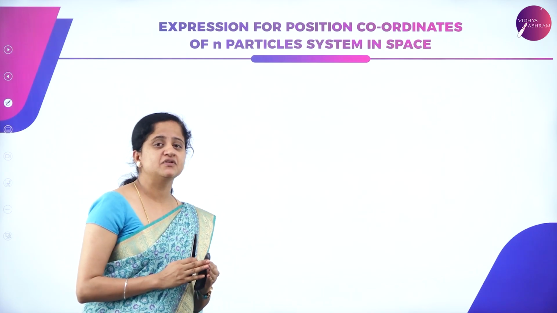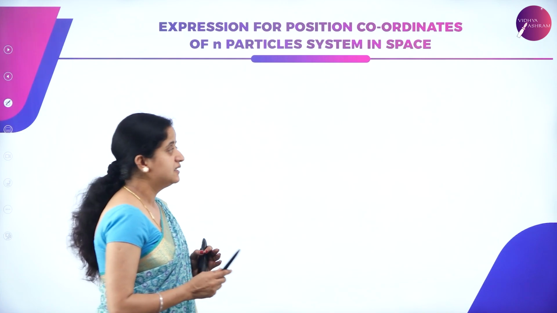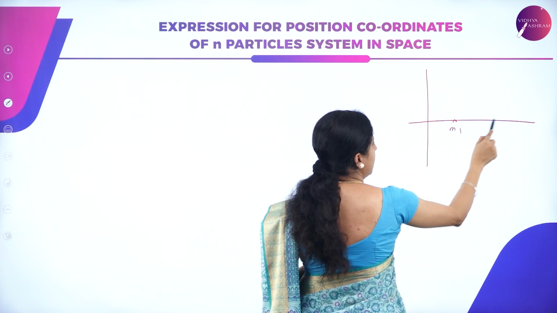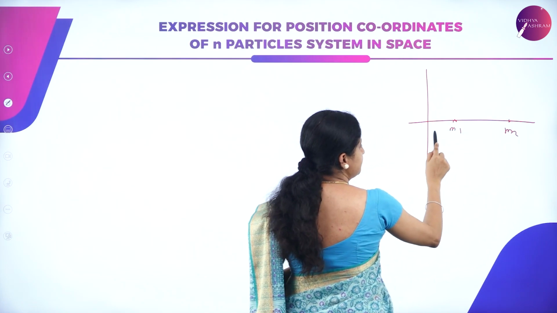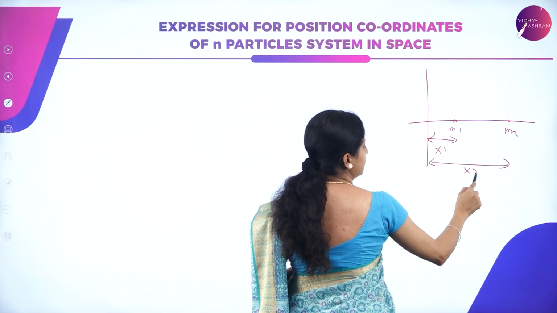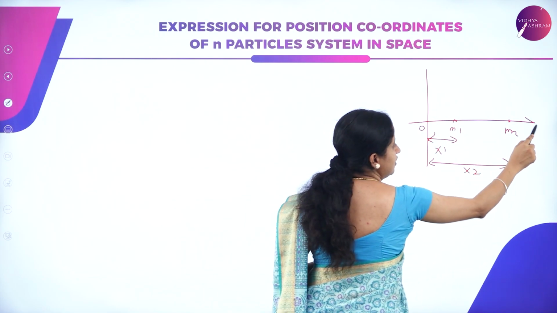So let us write the position coordinates of center of mass of system of particle. Say for example, I am considering a system where m1 and m2 are the two masses which are separated by a distance of x1 and x2 respectively from the origin. So here the expression is varying along x direction.